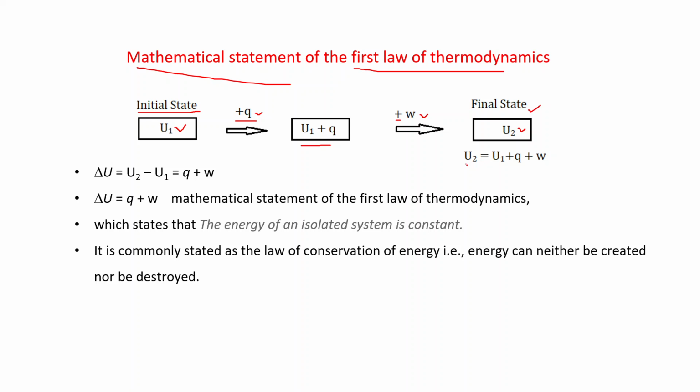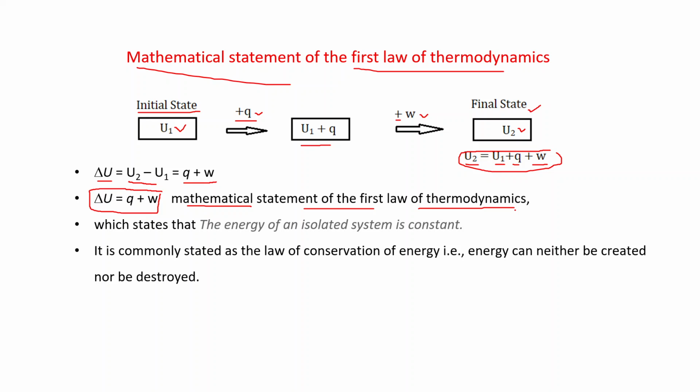Then we can say U2 is equal to U1 plus Q plus W, and the change in internal energy, that is delta U, is U2 minus U1, and this is equal to Q plus W. This delta U is equal to Q plus W. This relationship is known as the mathematical statement of the first law of thermodynamics. Clear? Remember it. This is one important derivation and relation.